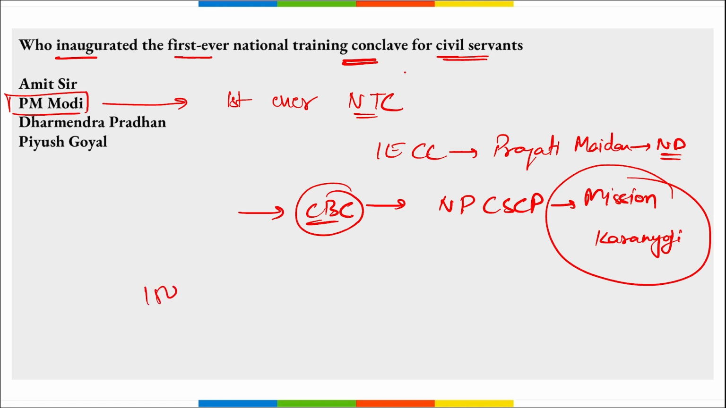Over 1500 representatives from various training institutes, including central, state, regional and zonal training institutes and research institutes, attended this particular conclave, the first ever National Training Conclave for civil servants, and it was inaugurated by Prime Minister Narendra Modi. And where is it being held? It is at Pragati Maidan in New Delhi.